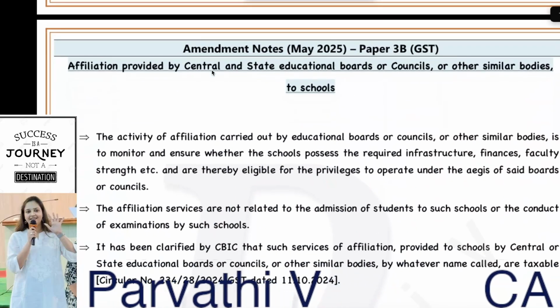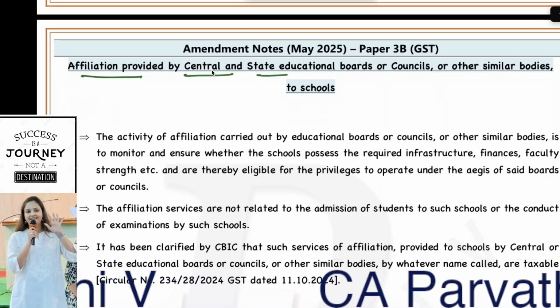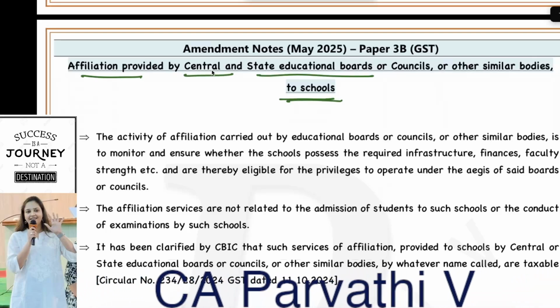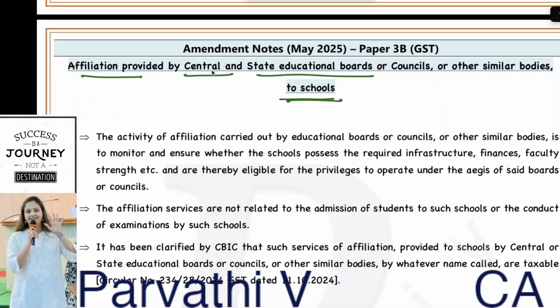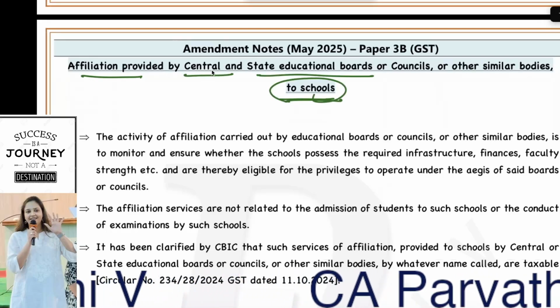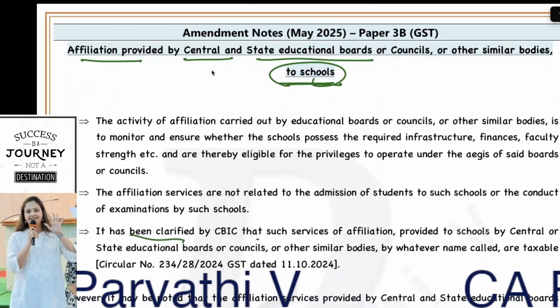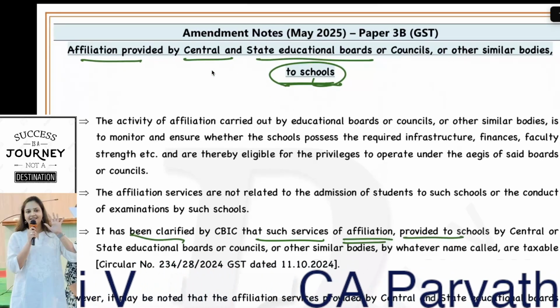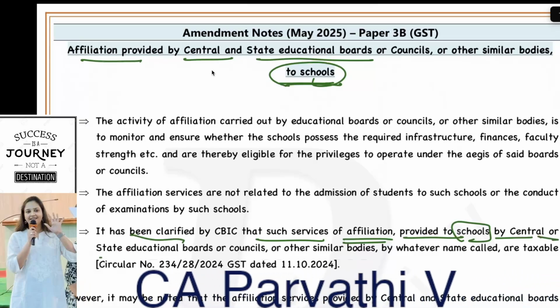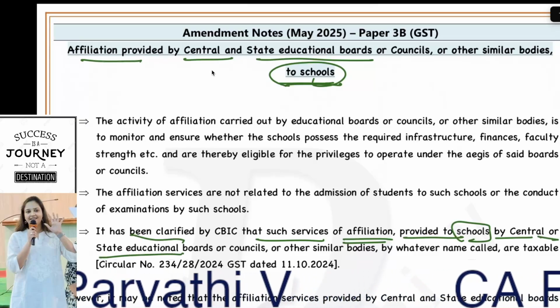Next, affiliation provided by central or state education board to schools. Don't straight away say it is exempt. You have to see who owns the school. It has been clarified that such services of affiliation provided to schools by central or state education boards are taxable.